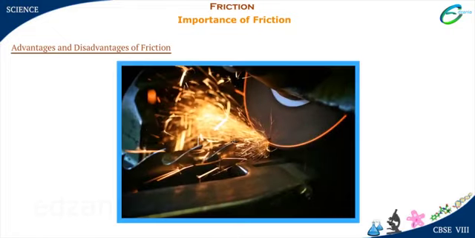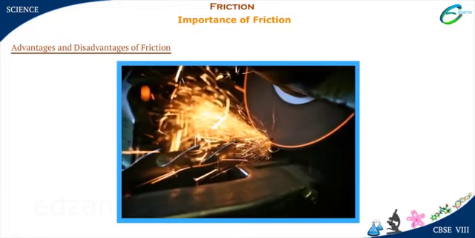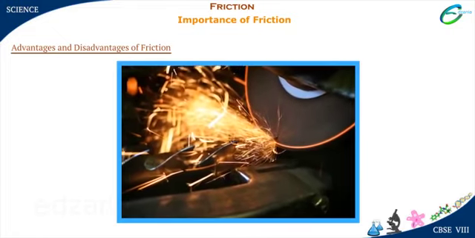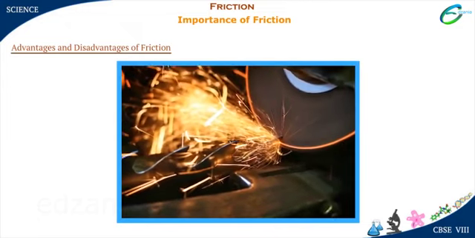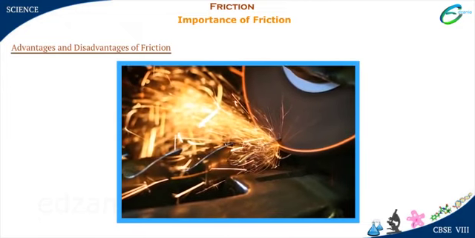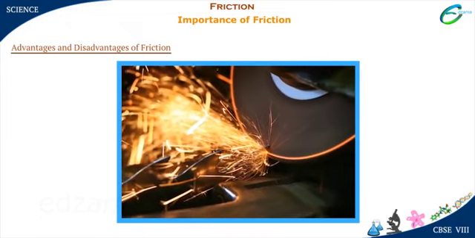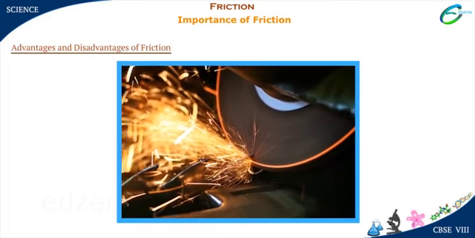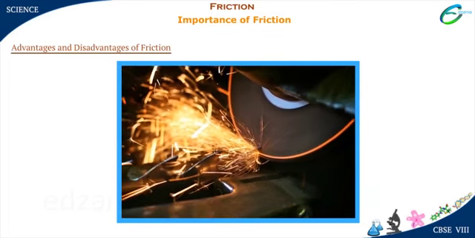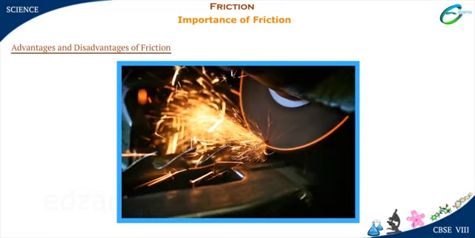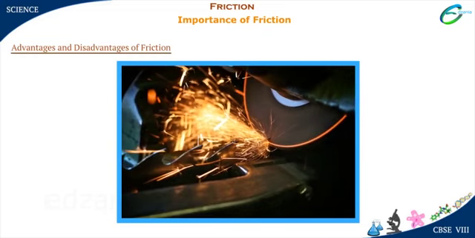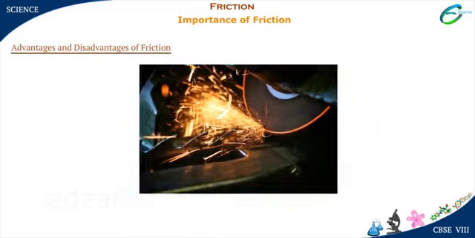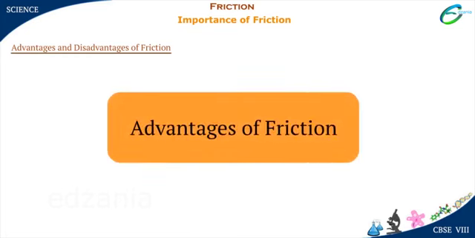We have learned about friction. Friction is a force that arises when two surfaces come in contact. Friction is both advantageous and disadvantageous to us. On one hand, it helps us to do many things, while on the other hand, it opposes the happening of many things. Let's start with the advantages of friction.